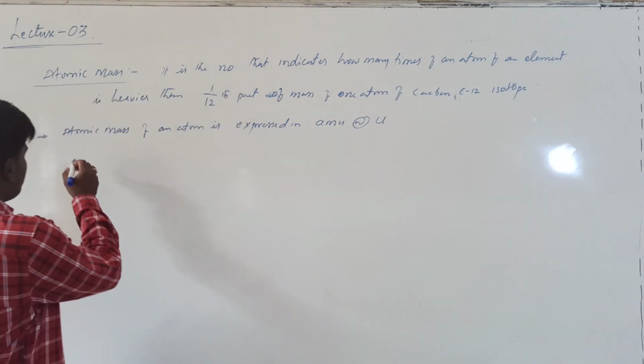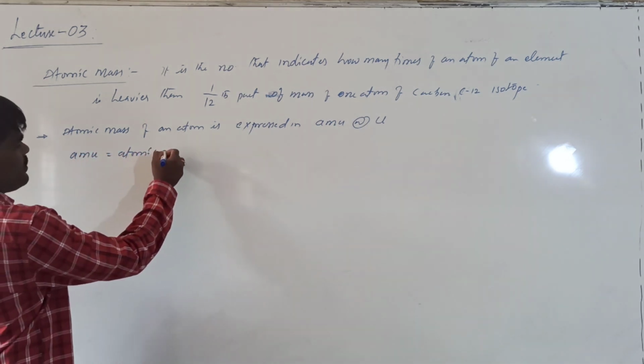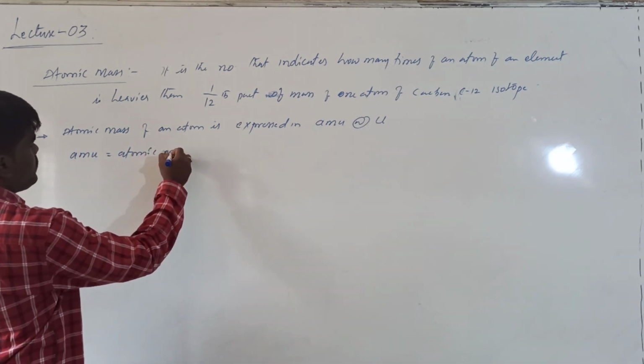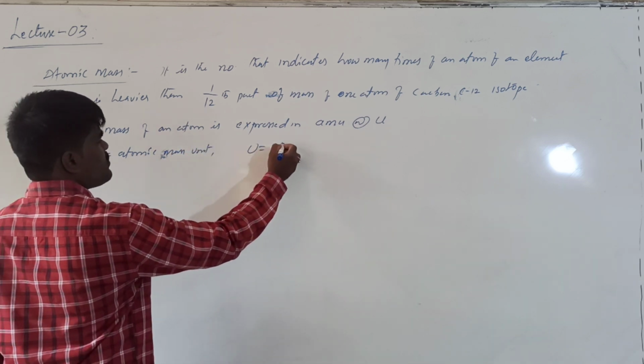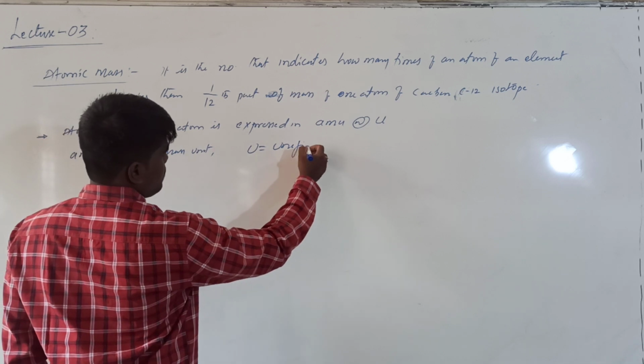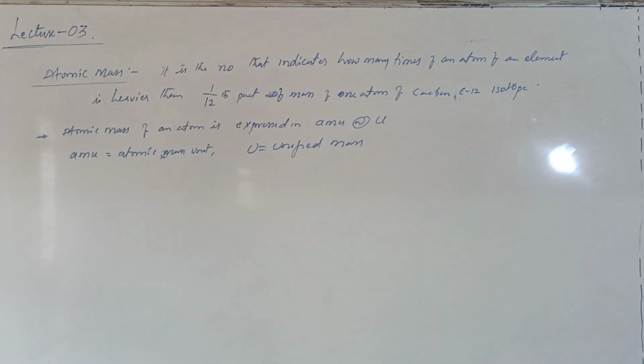What is meant by AMU? AMU means atomic mass unit. In the same manner, u means unified mass. Both are the same; there is not much difference between unified mass and atomic mass.